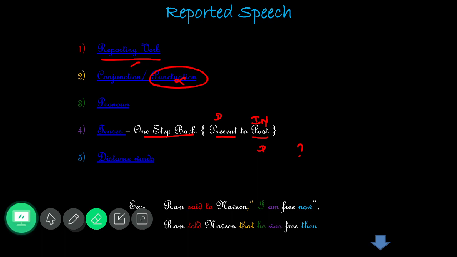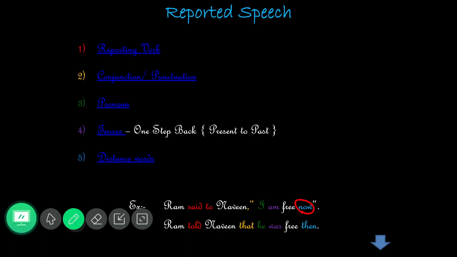Distance word. So hereby you should remember it. Distance word also depends upon the tenses. Why? Because there we have written, okay, present means we have to change into past. In distance word, here we have denoted there, what is it? Now. Okay, we should change into then.